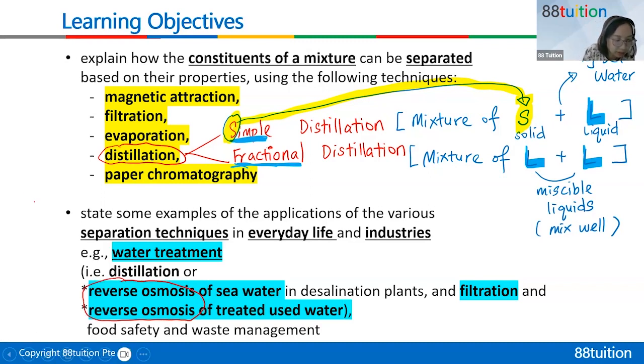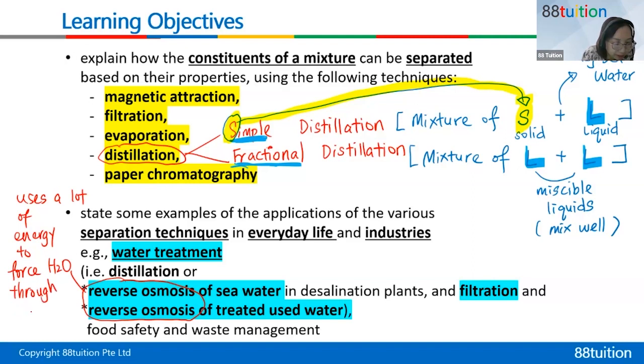Uses a lot of energy to force the water molecules through the membrane. This membrane is a semi-permeable membrane. Why semi-permeable? Bacteria and viruses cannot pass through the membrane. Only water can pass through the membrane. Bacteria, fungi, viruses, they cannot pass through the membrane. All right, any questions so far?